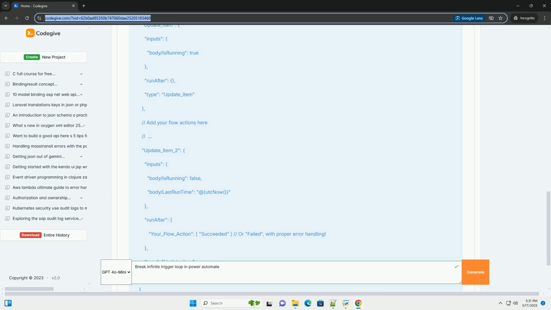Gradual rollout: deploy your flows to production gradually, starting with a small group of users or a limited data set. Monitor the flow's performance and behavior closely before rolling it out to a wider audience. Security considerations: when using service accounts, ensure that they have the necessary permissions to access the resources used by the flow, but restrict their permissions to the minimum required.